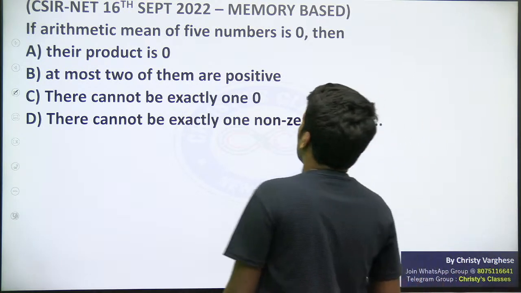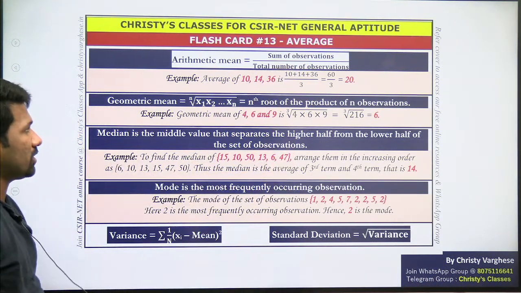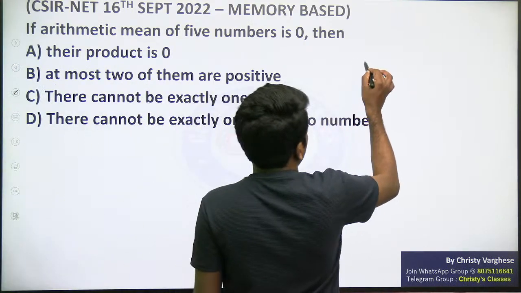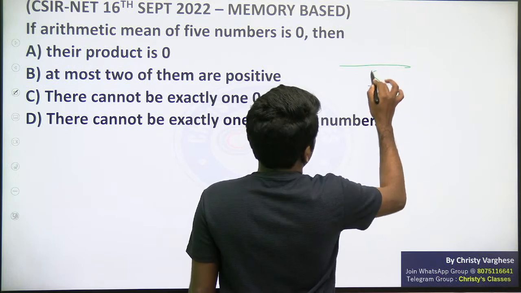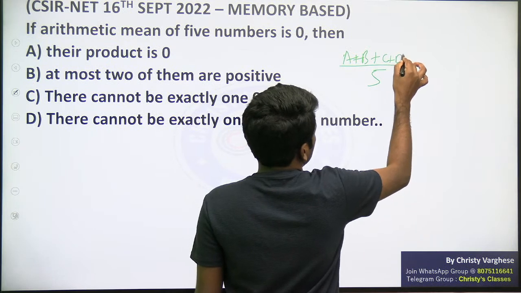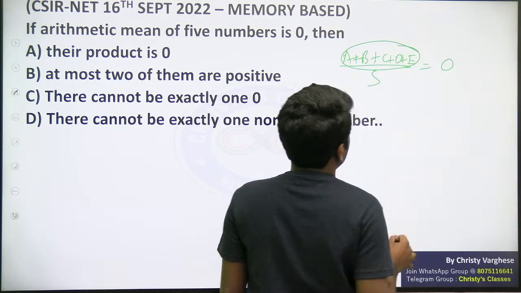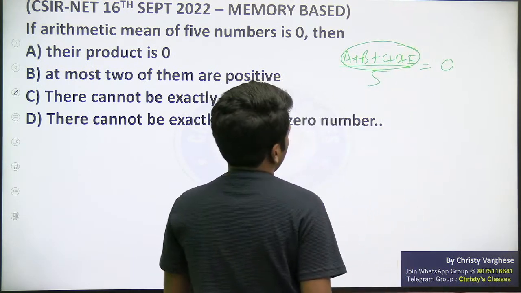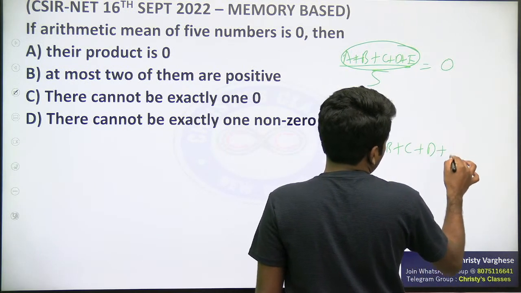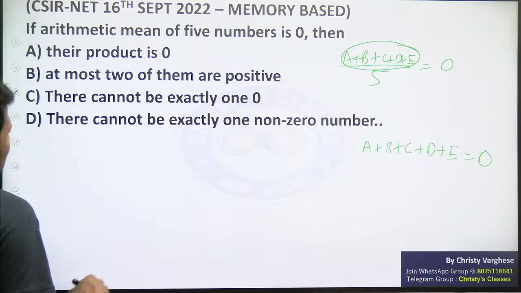Let's see. If the arithmetic mean of 5 numbers is 0, then their product is... All of you know, arithmetic mean is the sum of observations divided by the total number of observations. So sum of observations divided by 5 is 0. If A, B, C, D, E are the 5 numbers, then (A plus B plus C plus D plus E) divided by 5 equals 0. So obviously A plus B plus C plus D plus E should be 0, because the denominator is 5. That is the only criterion we need to satisfy.